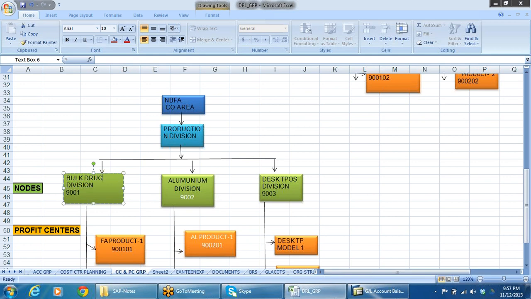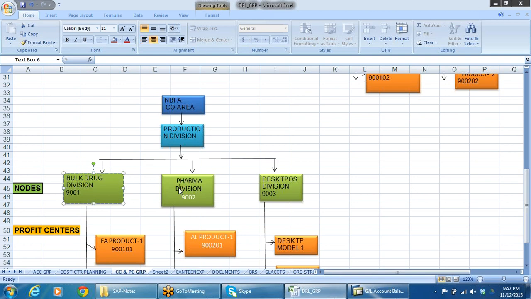At the same time I have a formulations division, say the pharma division. Pharma division means where we manufacture medicine, we bottle it, we convert it into strips and we sell it, right? Bulk drug means anything manufactured in bulk, maybe paracetamol or crocin or anything. So there are 2 divisions.